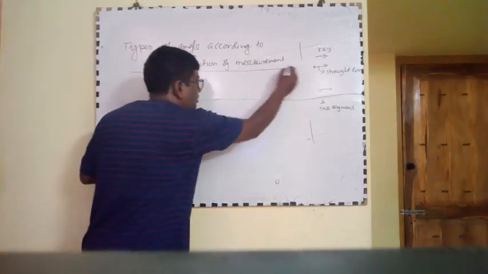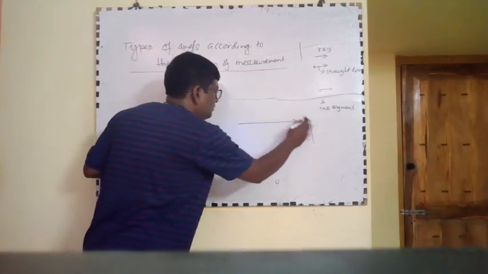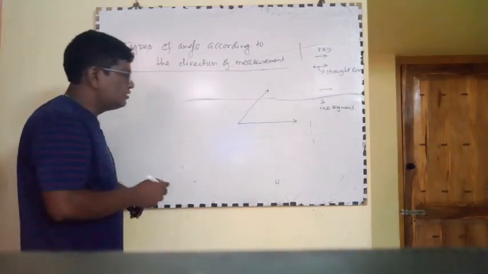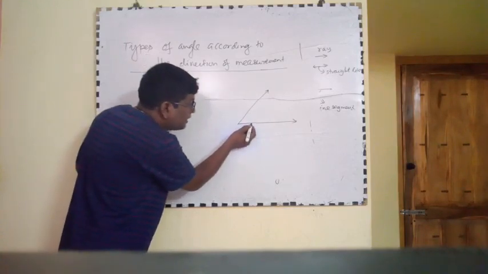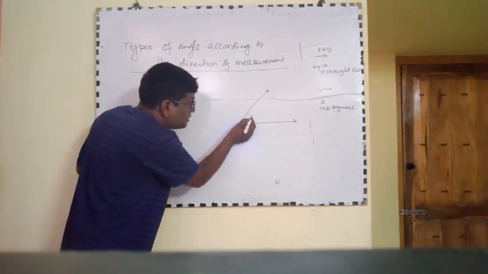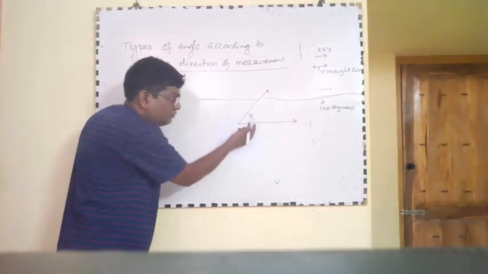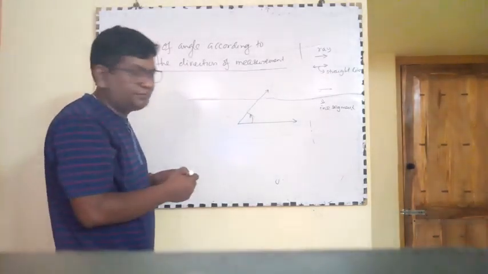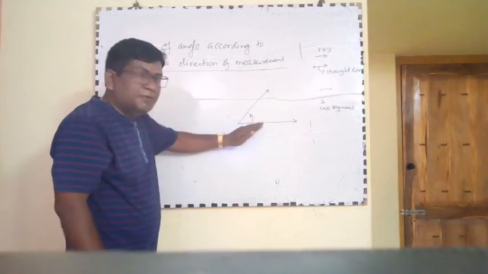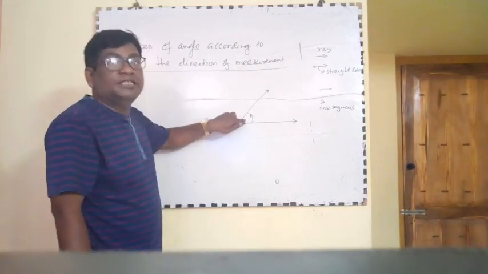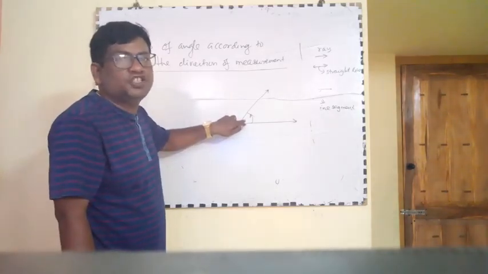For example, this is a ray and this is another ray, the terminal ray. If this angle is measured in anti-clockwise direction, then this angle is named as a positive angle.